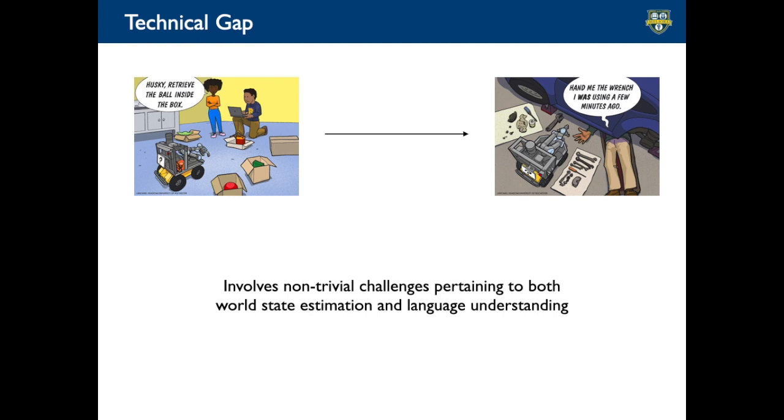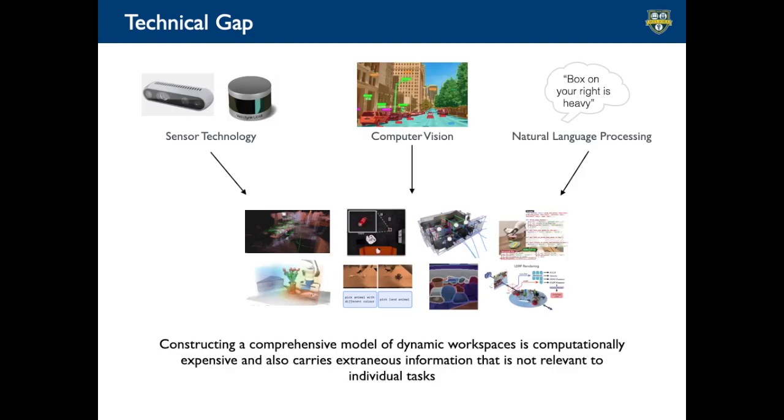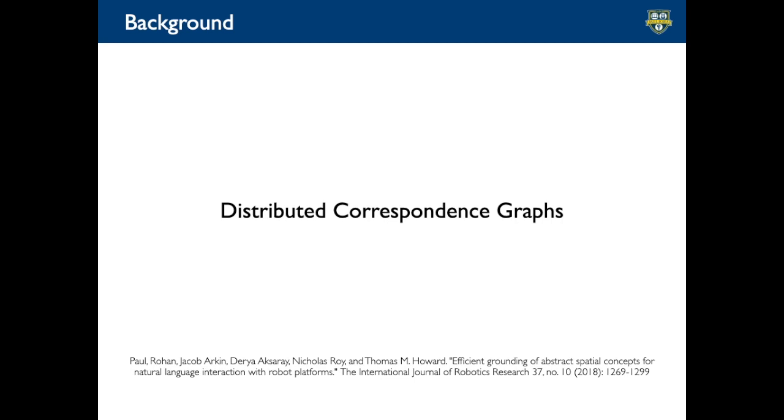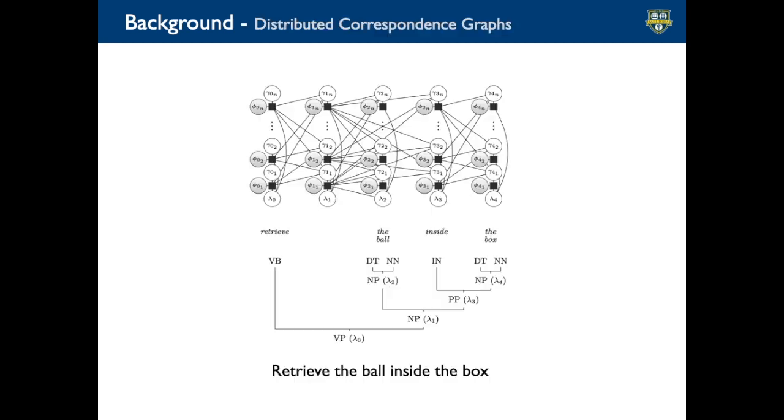Bridging this technical gap involves non-trivial challenges pertaining to both world state estimation and language grounding. In this work, we present an approach called Language Guided Temporally Adaptive Perception (LGTAP) for enabling efficient language grounding in cluttered dynamic worlds. In our work, we use distributed correspondence graphs (DCGs) for performing language grounding.